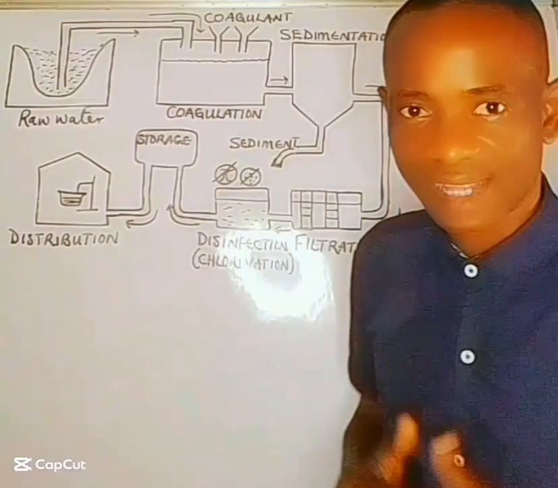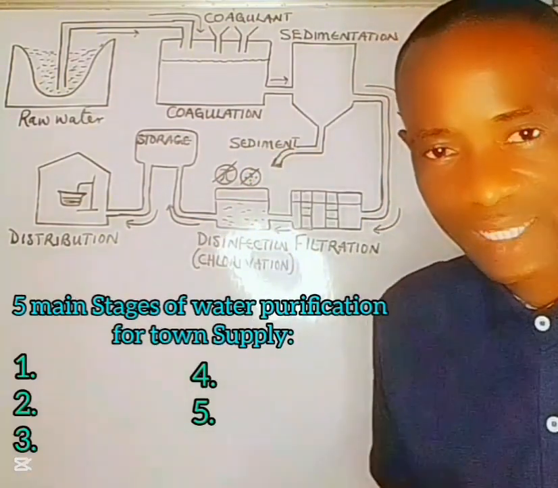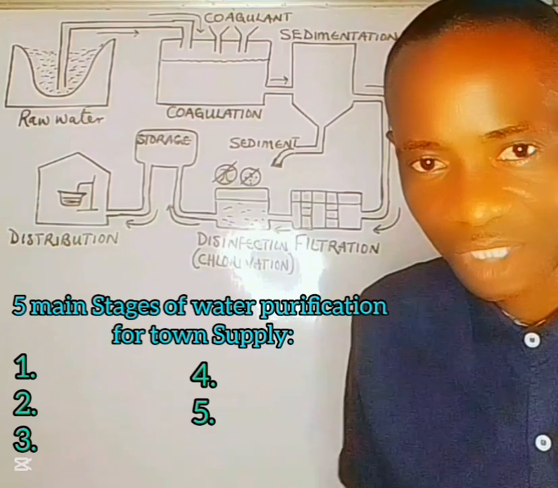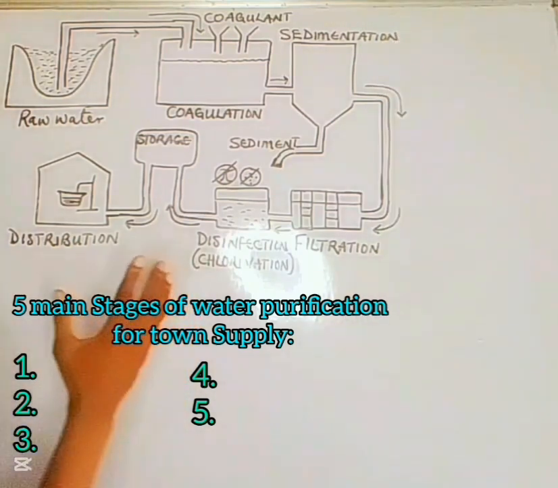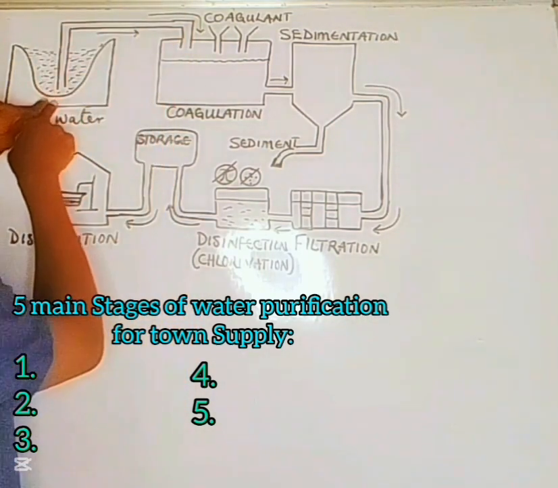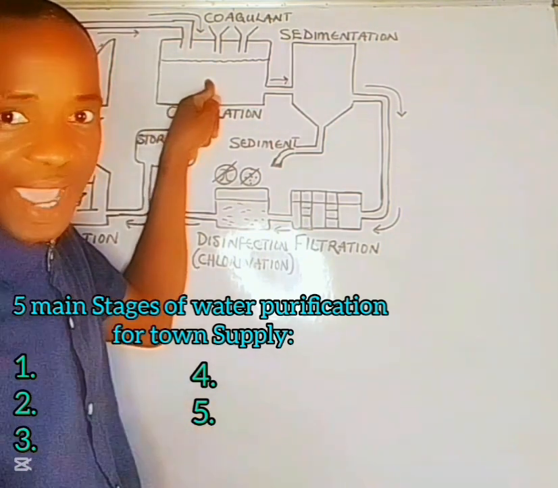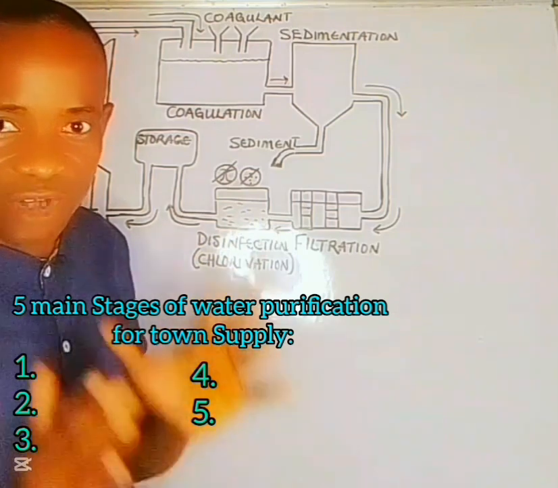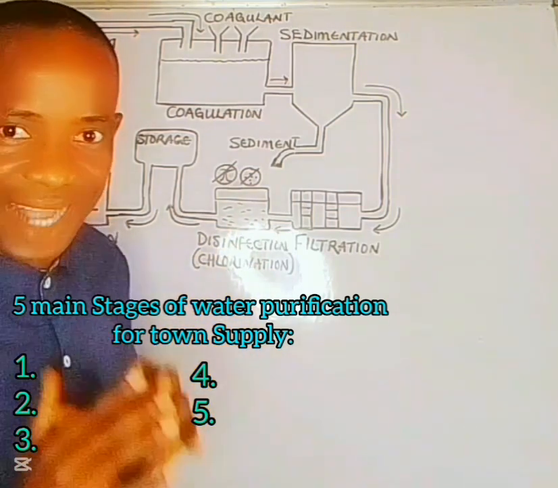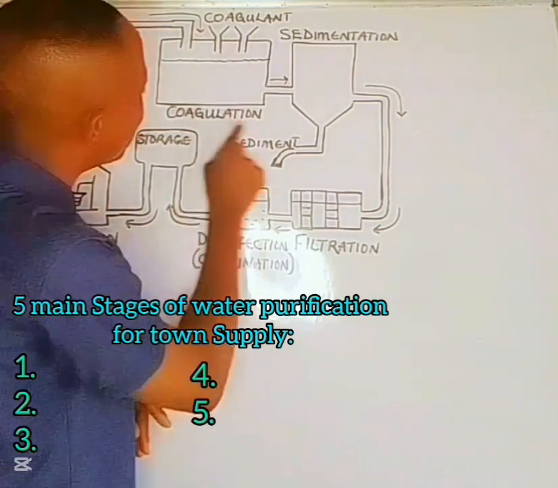There are 5 main stages that water passes through before it is certified safe for township supply. So what the industry does is to run their pipe into this water body and collect the water into a chamber where the first purification process happens. And that purification process is called coagulation.